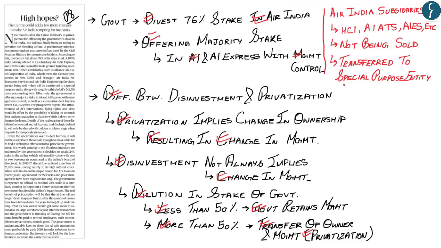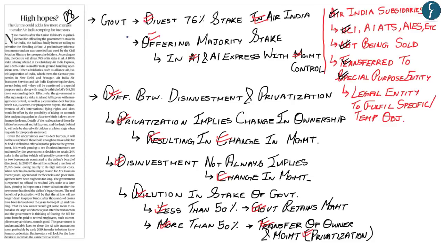Now, a special purpose entity is a legal entity created to fulfill narrow, specific, or temporary objectives. And these special purpose entities are typically used by companies to isolate the firm from financial risk. Hopefully, up till here, you have also understood that the Air India subsidiaries, such as Hotel Corporation of India, among others, are not being sold, but they are being transferred to a special purpose entity.